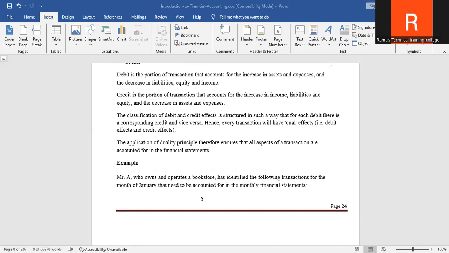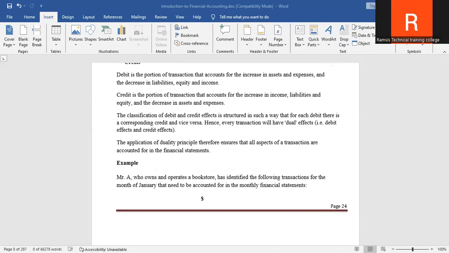Then you have what you call liabilities. This is what the business owes, things to do with loans and creditors, the suppliers, people the company is supposed to pay. Then you have owner's equity. Owner's equity is the owner's claim on the business. How do you get that? You take capital, add profit, and then subtract what? Drawings.